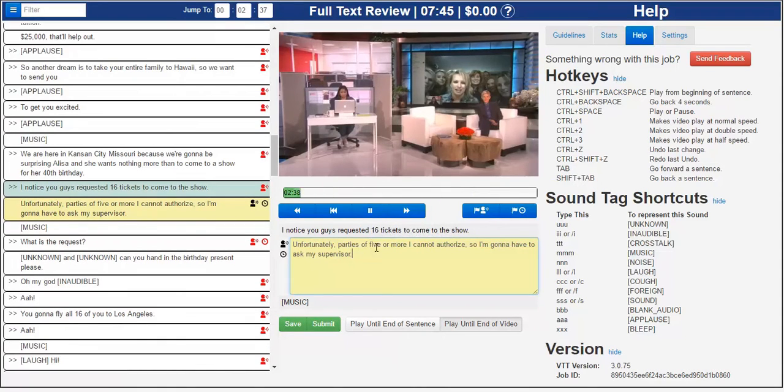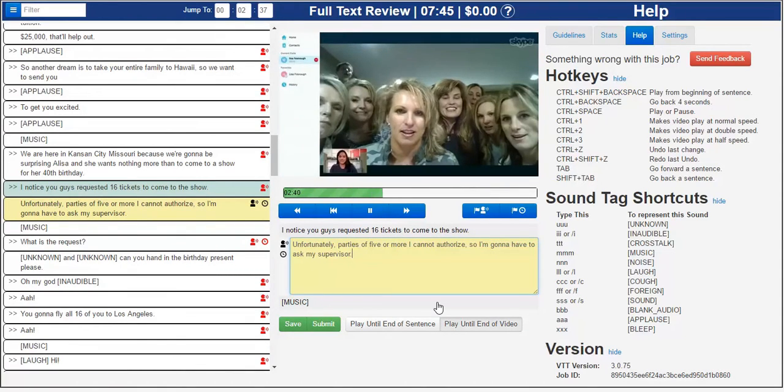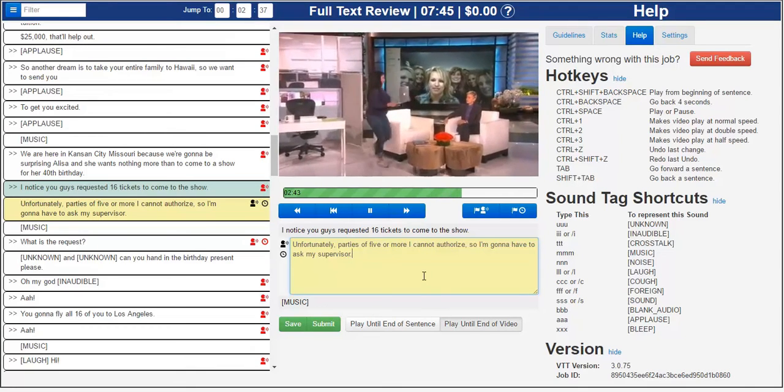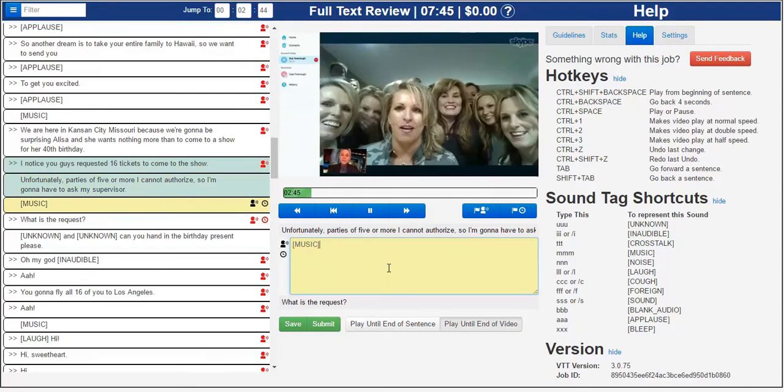These are 5 or more I cannot authorize, so I'm going to have to ask my supervisor. What is the request?